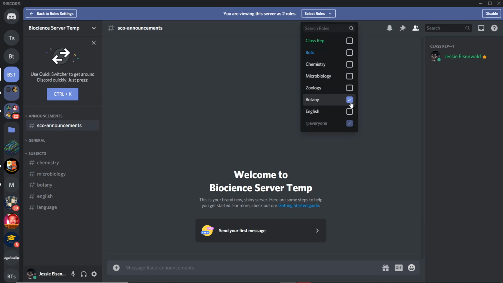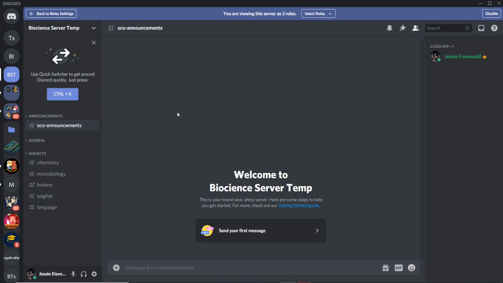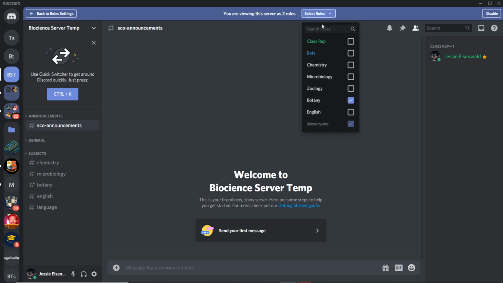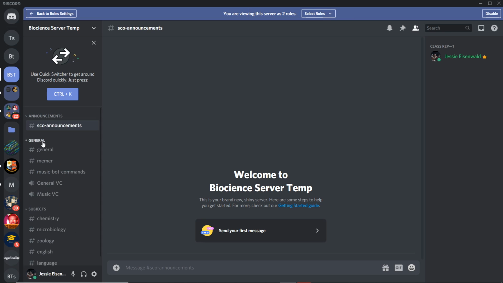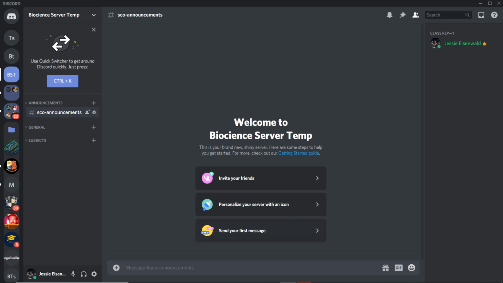So now if I look at that, botany, as you can see, as a botany student, if I have the role of botany, I can only see chemistry, microbiology, botany, English, and language. This is just a rudimentary thing. In my personal server, I've split up the language as well. Or if I have zoology instead, I'll be able to see the zoology. So that's how it works. The general and everything is common to everyone. So that's how you do the restriction that Anmol and I did on our servers. Anyway, so yeah, that's that.